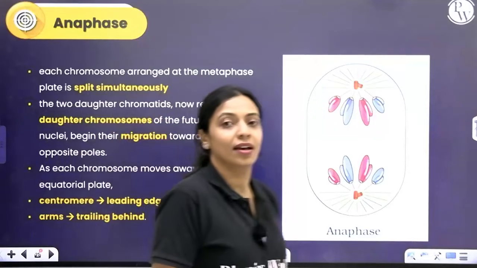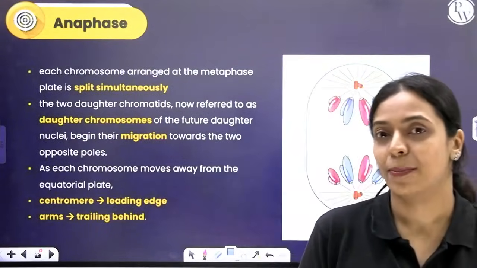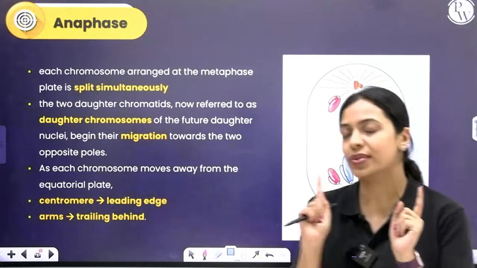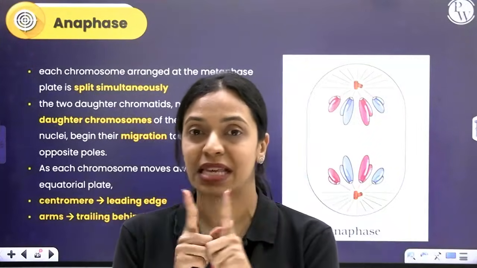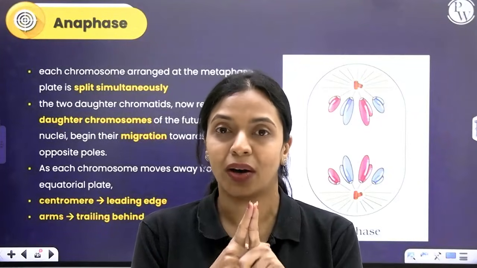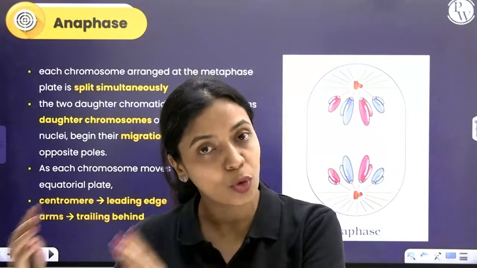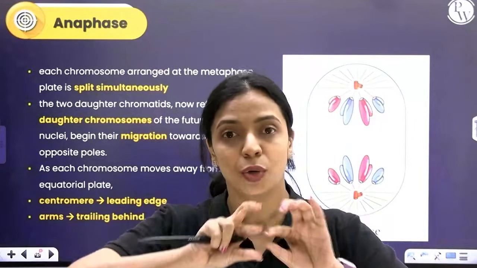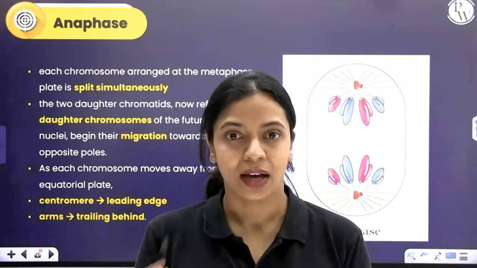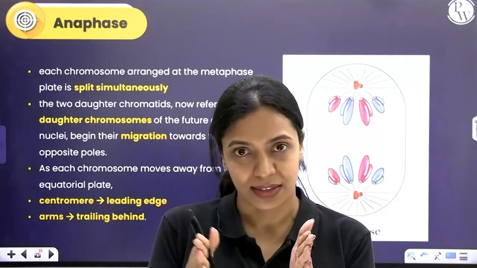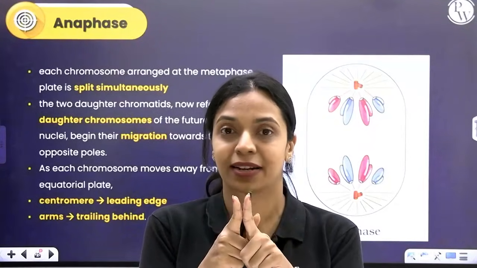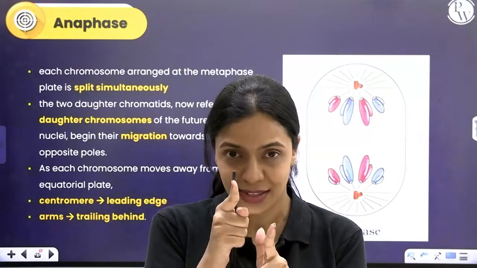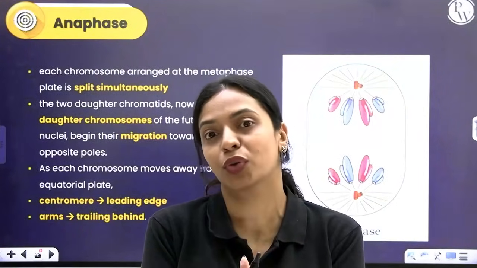Next phase, anaphase. What happens during anaphase? During anaphase, the centromere will split. What was the centromere doing? The centromere was keeping the two sister chromatids together. Remember, through prophase, metaphase, anaphase, telophase, the chromosomes have to separate and the nucleus has to divide. So right now, during anaphase, that separation begins. The two sister chromatids, the identical copies that were present, will start getting separated from each other as the centromere that was holding them together will split.